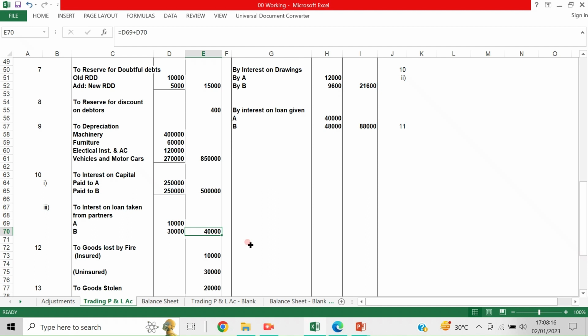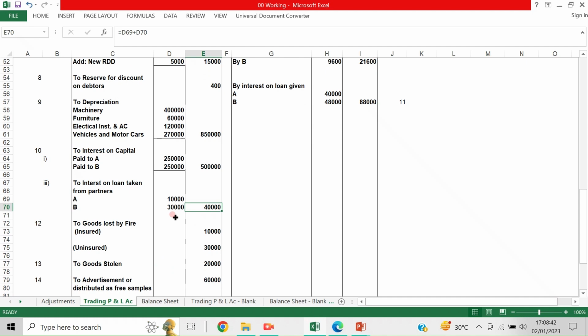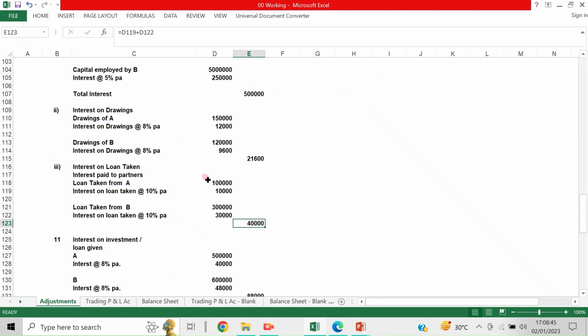Normally nowadays it won't be paid by cash, it will be paid by cheque or bank transfer, online transfer. So then the second entry is already taken to the bank account. And if it is not paid before 31st March, then it should be carried forward. Then it will be paid in the next financial year, from 1st April. So then this interest will be added to their principal amount. Okay, so what is that principal amount? Loan 1 lakh and here loan 3 lakhs. So let's see how that entry is made.